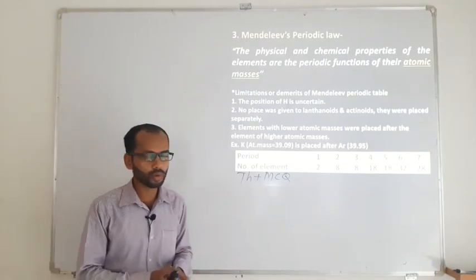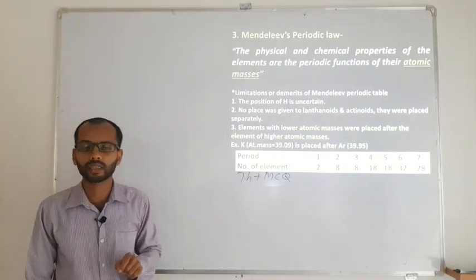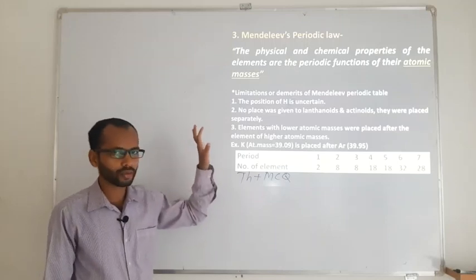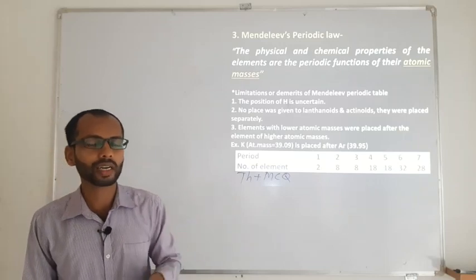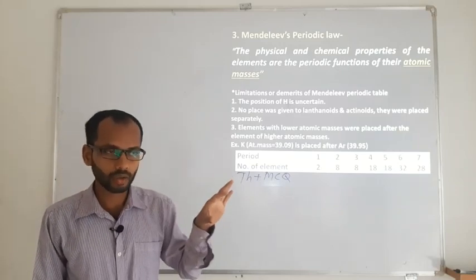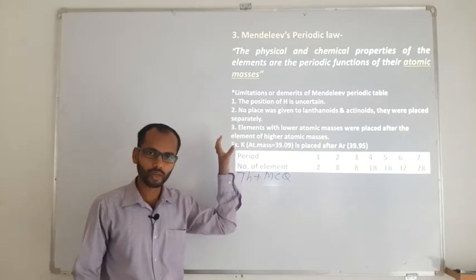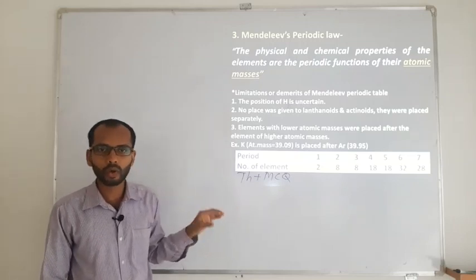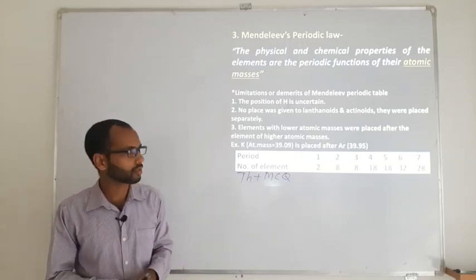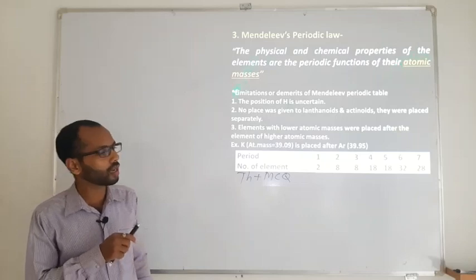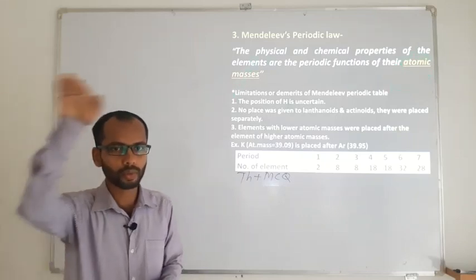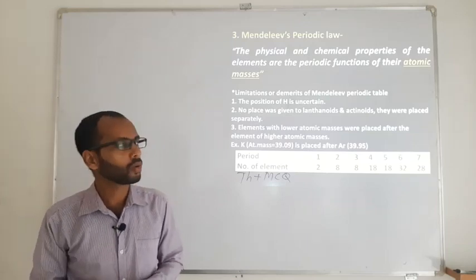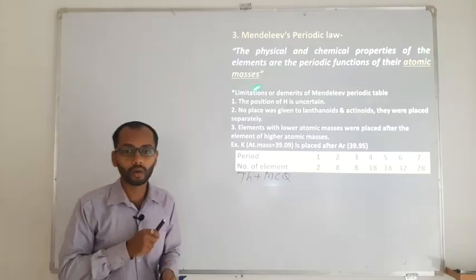And Mendeleev is a very important personality in chemistry, because with respect to the number of elements available at his time, he successfully classified almost all of them, with certain irregularities. So his base principle is what? Atomic masses. He arranged the elements in periods and columns in increasing order of atomic masses.